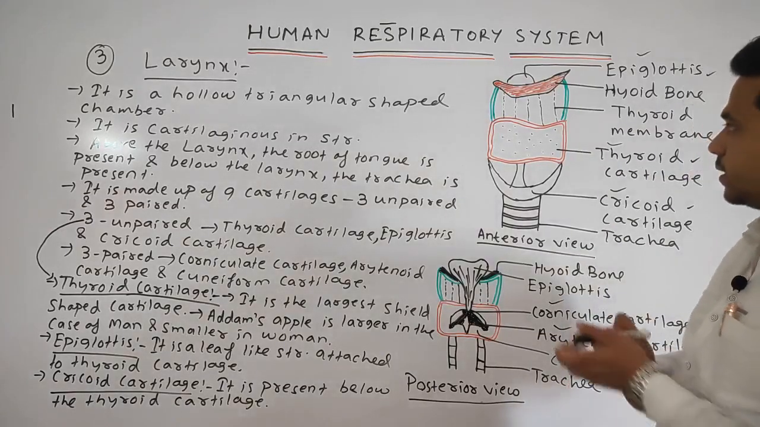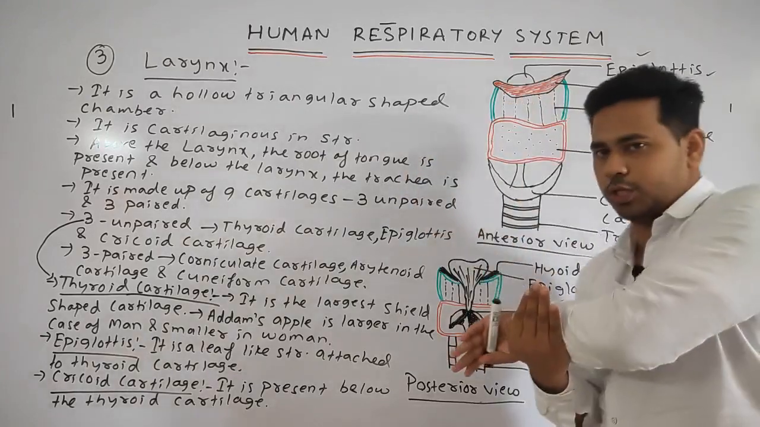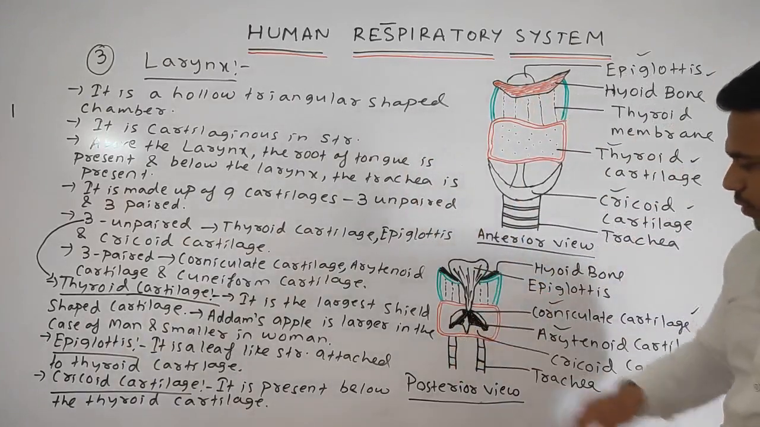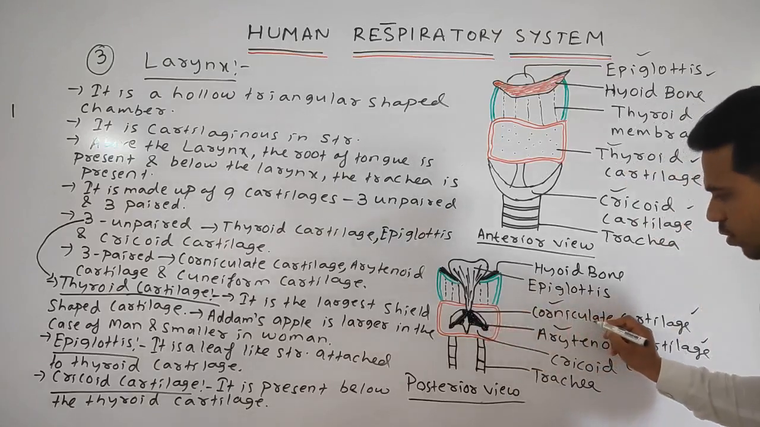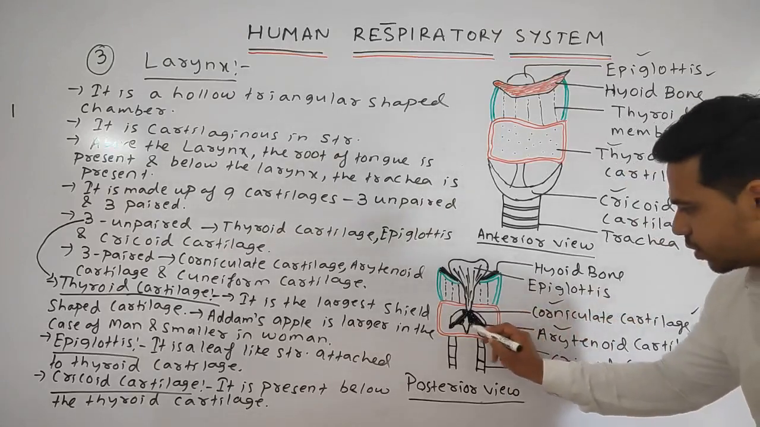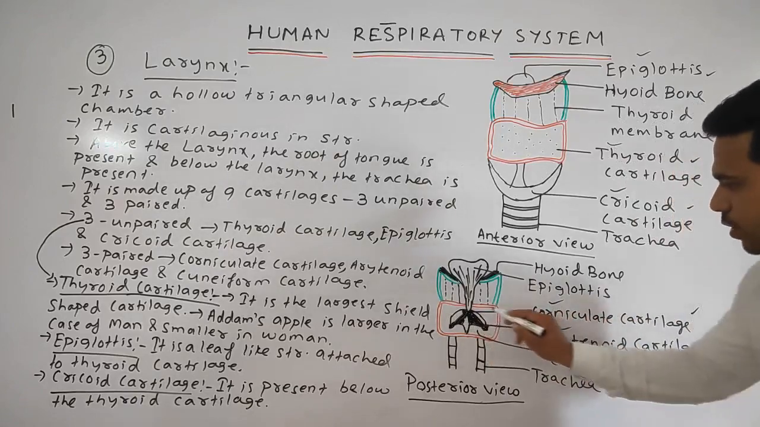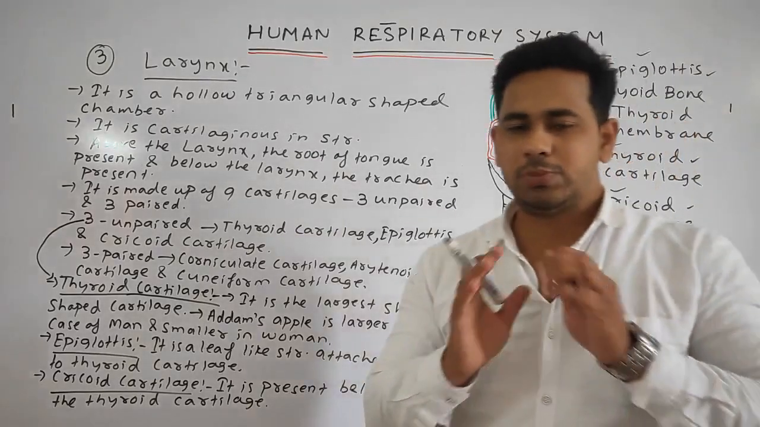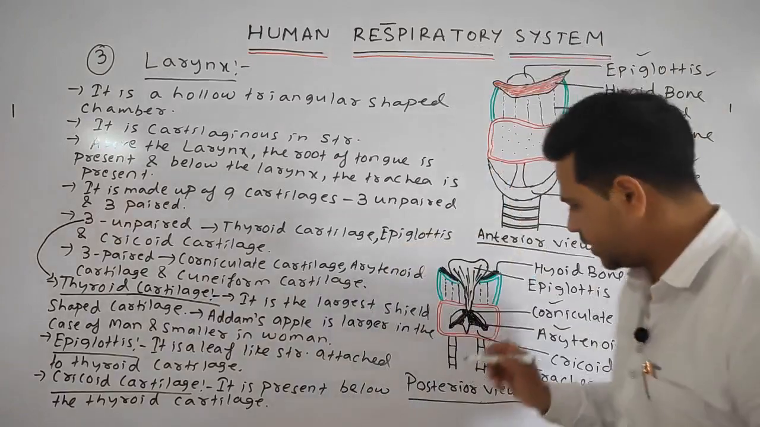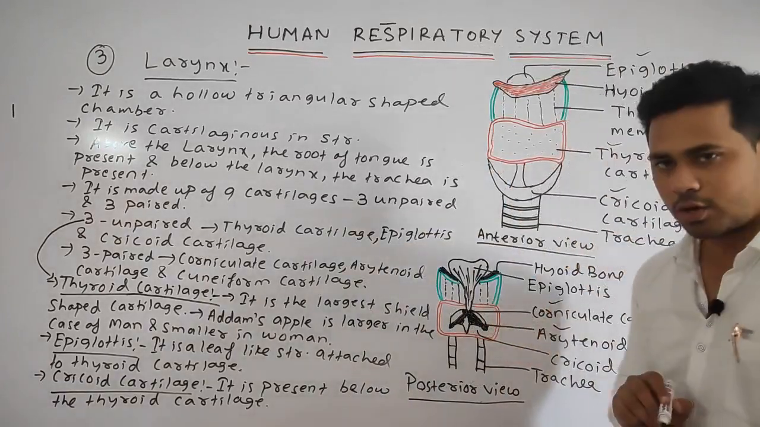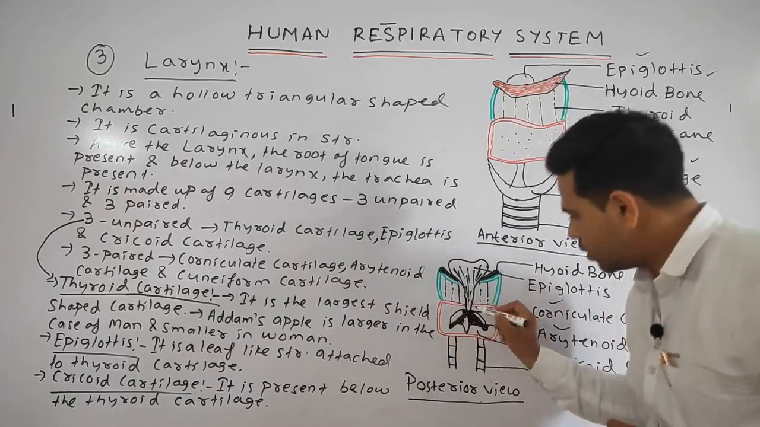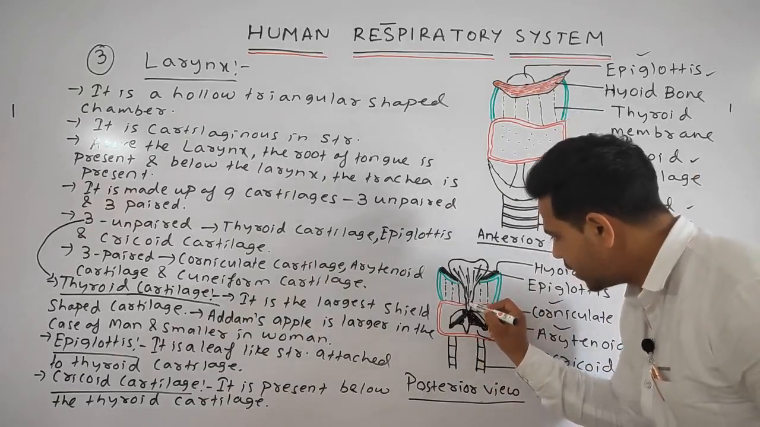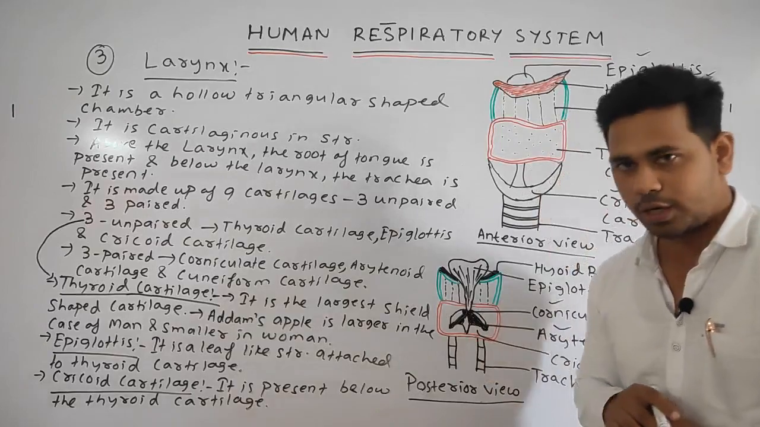See students, this one is your anterior, this one is your posterior view. You can see prominently these are the ball black structures, that is called the corniculate cartilage. These structures are called the arytenoid cartilage. Cuneiform cannot be specifically shown in the diagram because it is somehow located above the corniculate cartilage. Okay, you should know that the cuneiform is located here, above the corniculate cartilage.